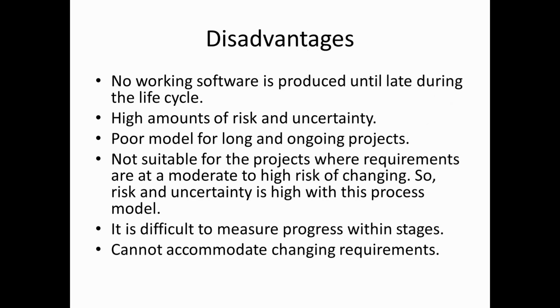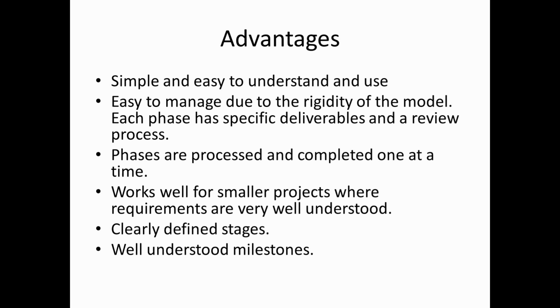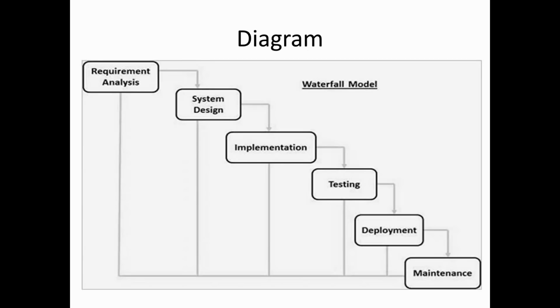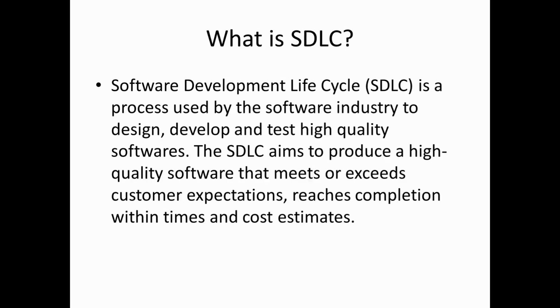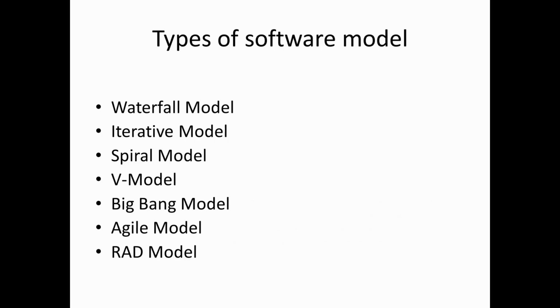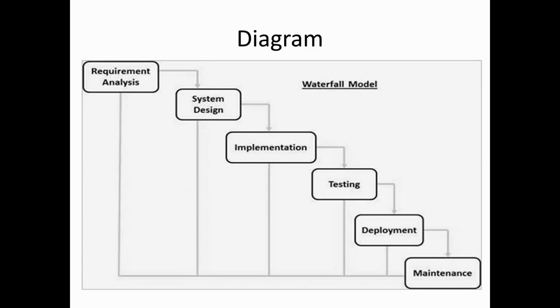You cannot use this to create real life projects, but this model is good for understanding, because these are the steps that are involved in all other models. In some models you can go to a previous stage, and all these steps are just arranged in a different manner in different models. The iterative model is just an advanced waterfall model, and so is the spiral model. All these are dependent on the waterfall model. So if you understand the waterfall model clearly, then you can understand any of these models.